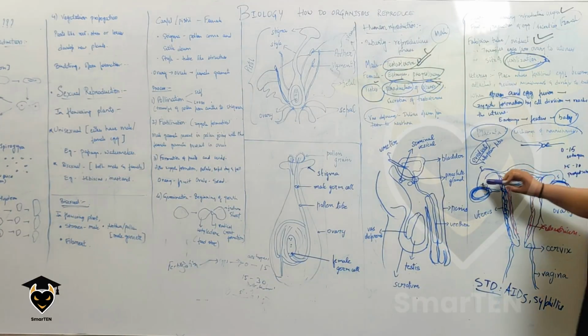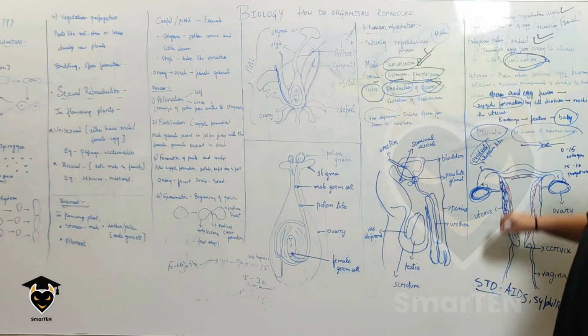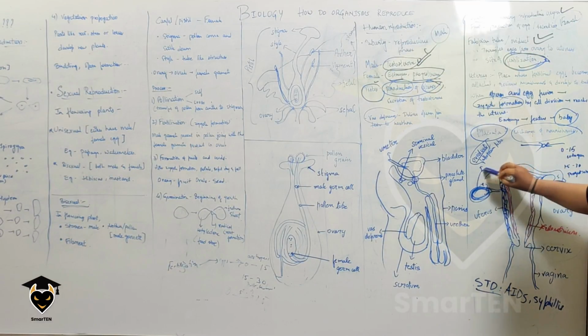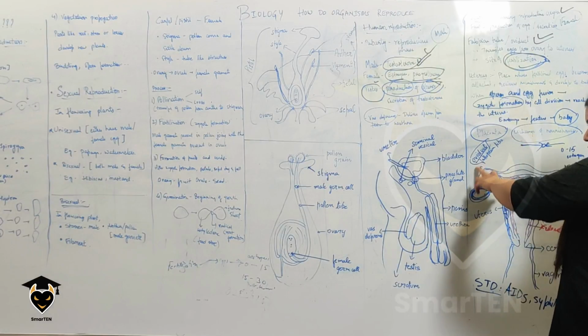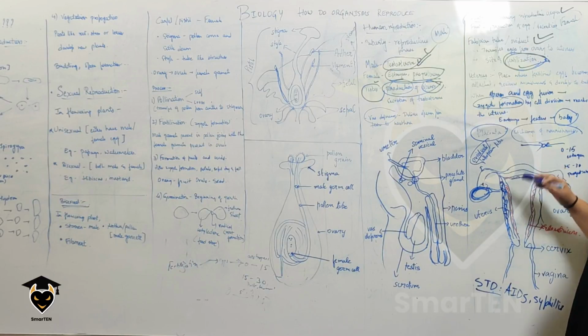Now, what is the function of the fallopian tube? Basically, it transfers the eggs from the ovary to the uterus, and the site of fertilization is nothing but the fallopian tube. So the fallopian tube is the region where fertilization happens. I have told you what fertilization means. Fertilization is basically when the male and the female gametes come together.